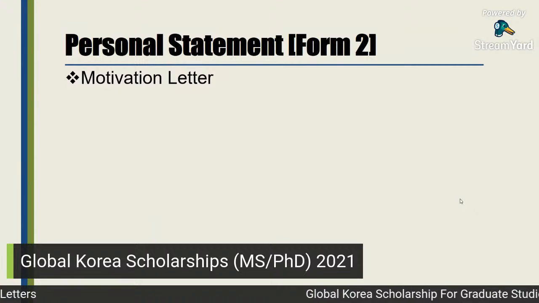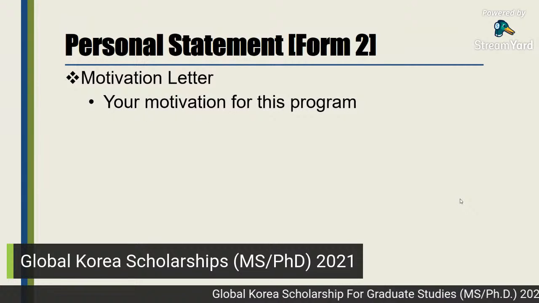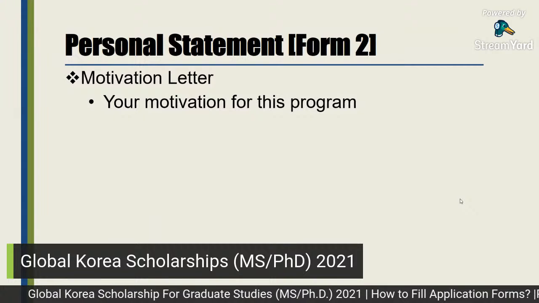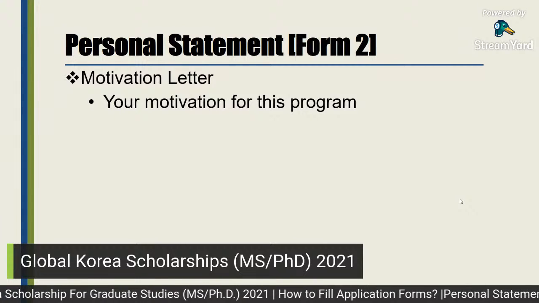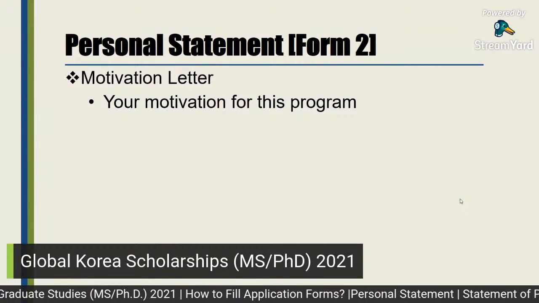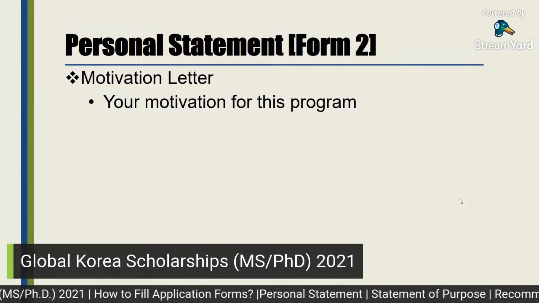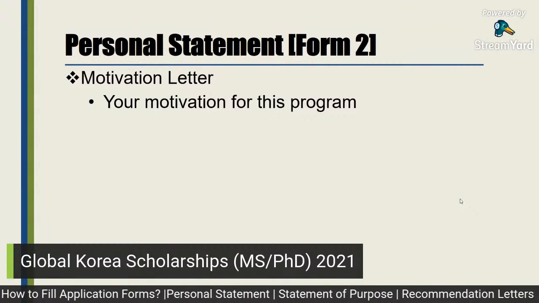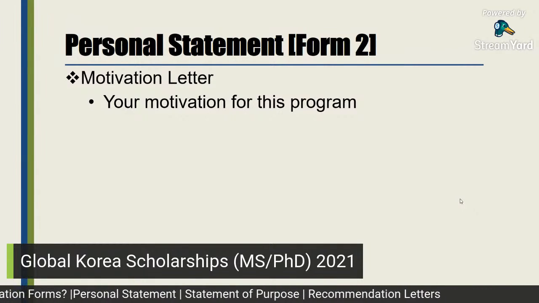First of all, you will write your motivation for this program. What is the actual or real motivation behind this application for the Global Korea Scholarship, or why you want to study in Korea. And if you already have some university in your mind, you can focus on that one as well.